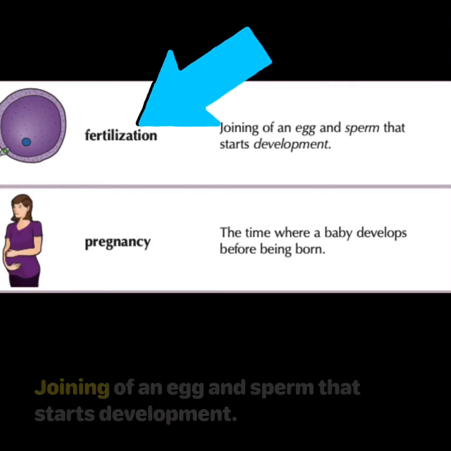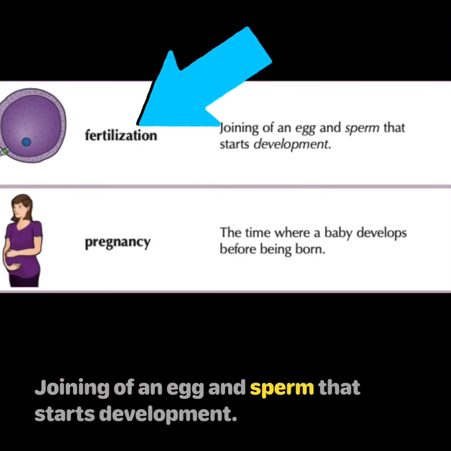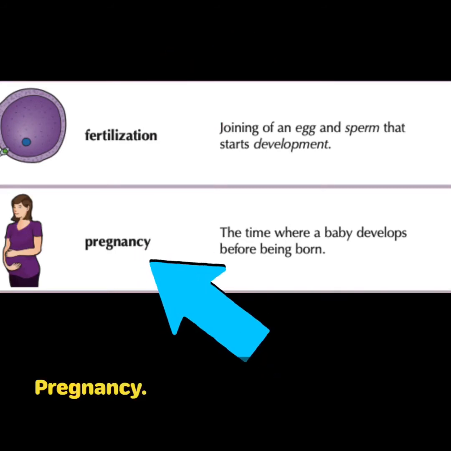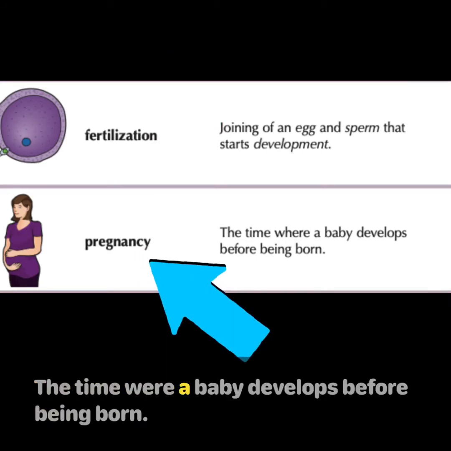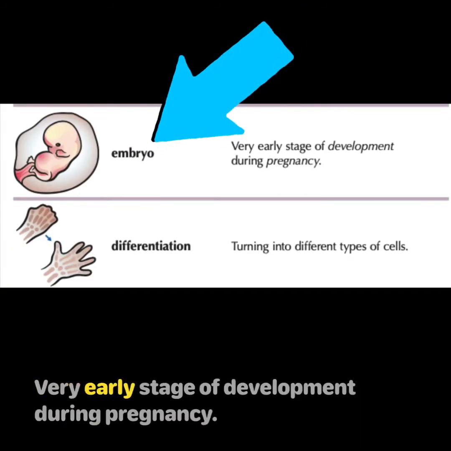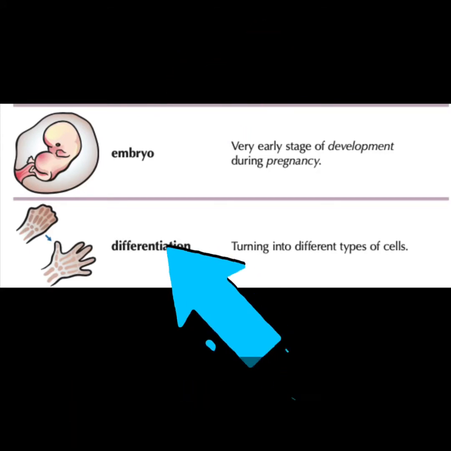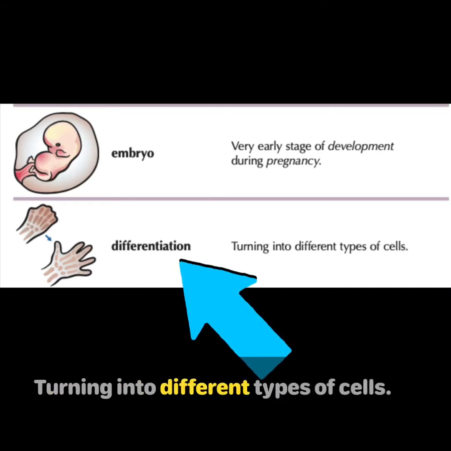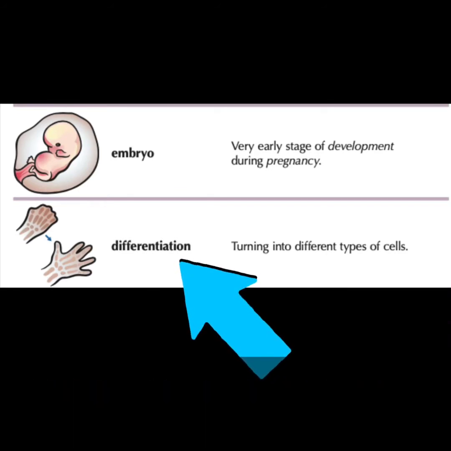Fertilization, joining of an egg and sperm that starts development. Pregnancy, the time where a baby develops before being born. Embryo, very early stage of development during pregnancy. Differentiation, turning into different types of cells.